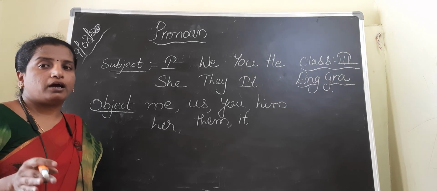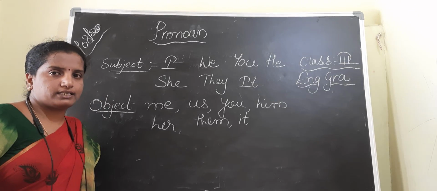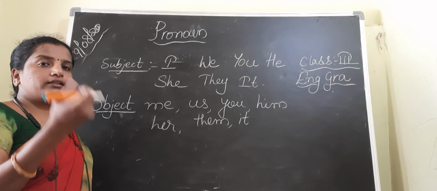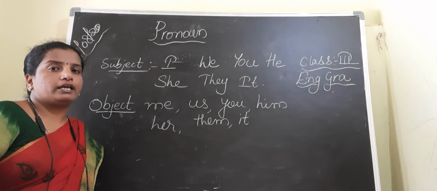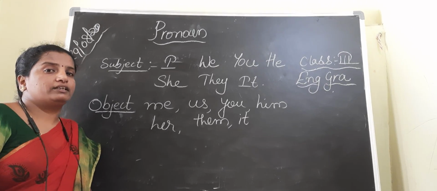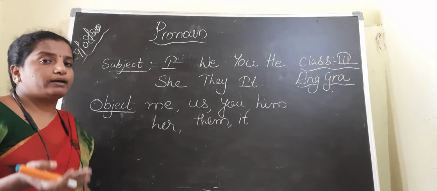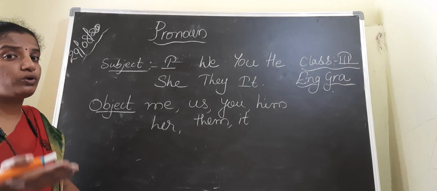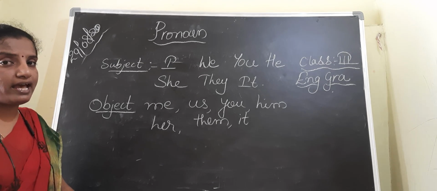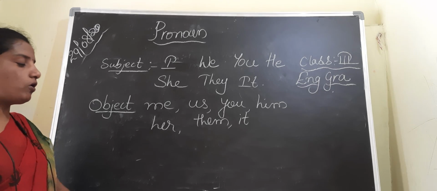The main part, the one about whom we are discussing in the sentence, that particular person or thing is known as the subject. What do you mean by the object? What is the object? The person or the thing who receives the action. Who receives the action is known as the object.